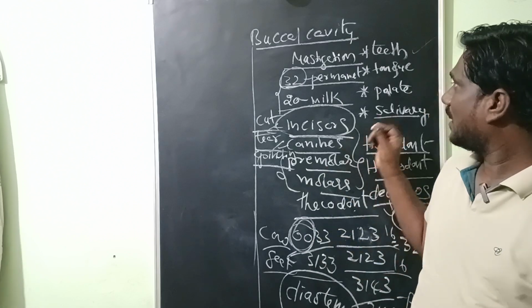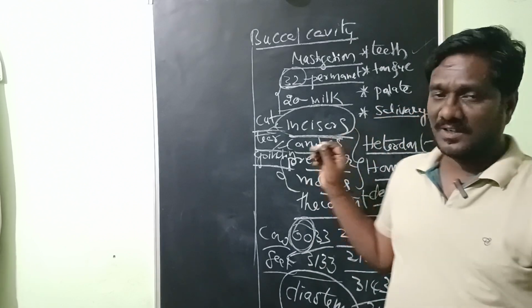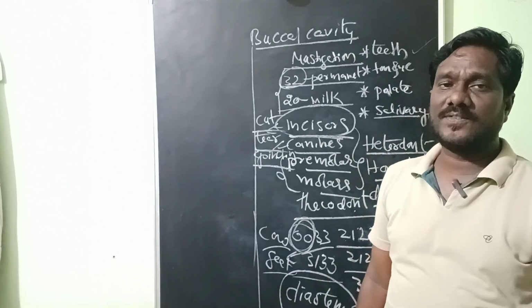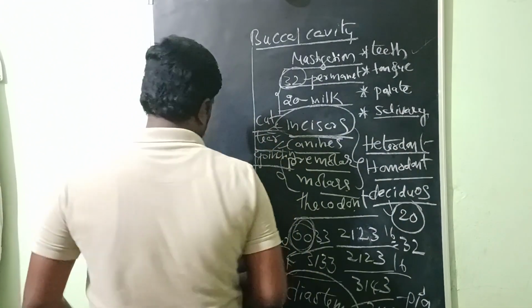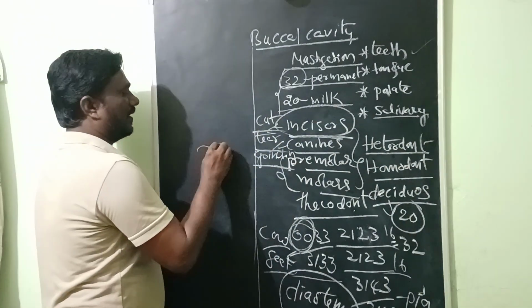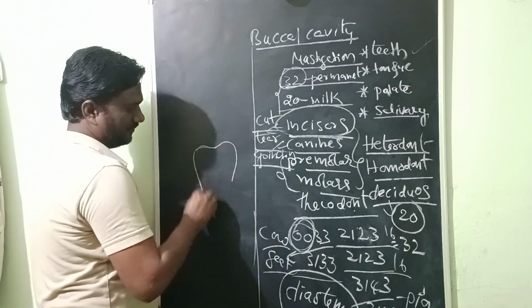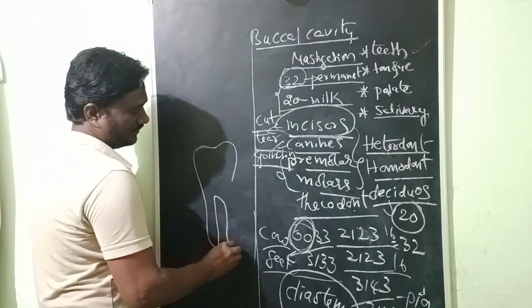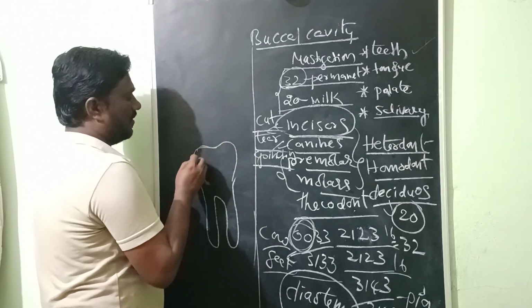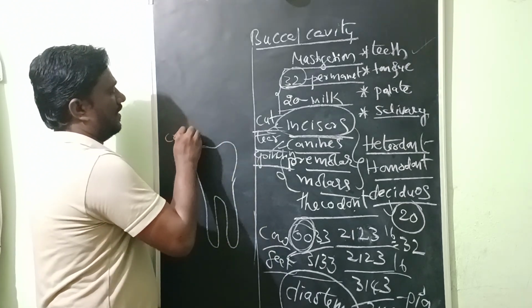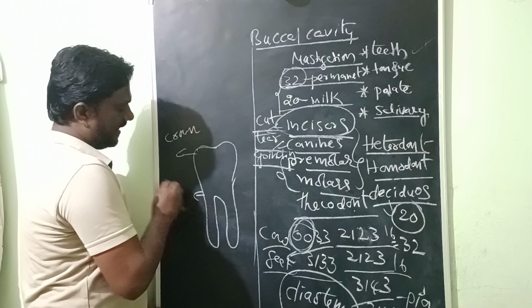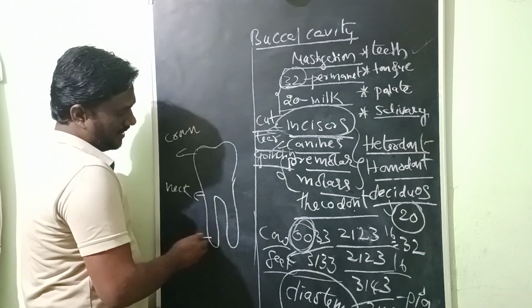Okay, this is the type of teeth. Now the structure of teeth. Teeth have three parts. This is the crown, this is the neck, this is the root.